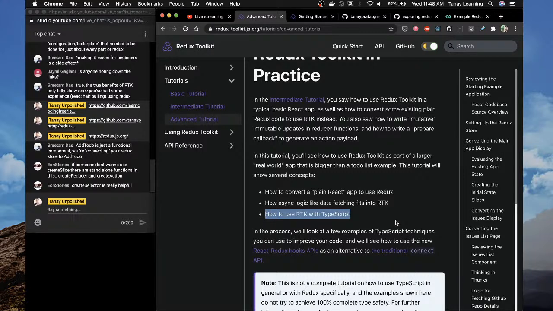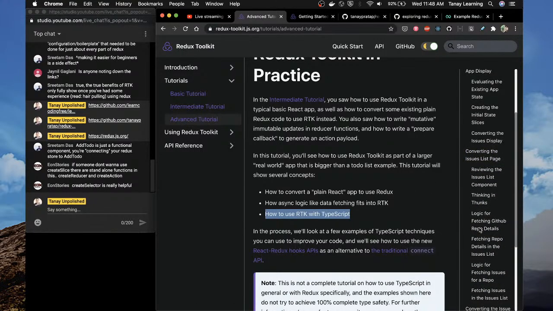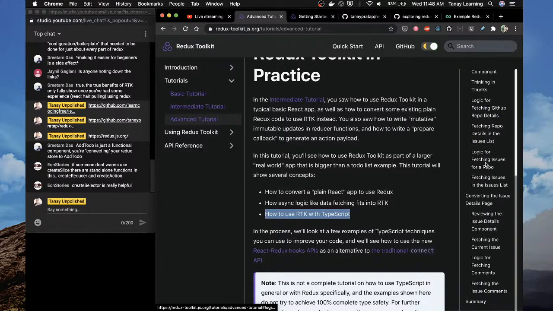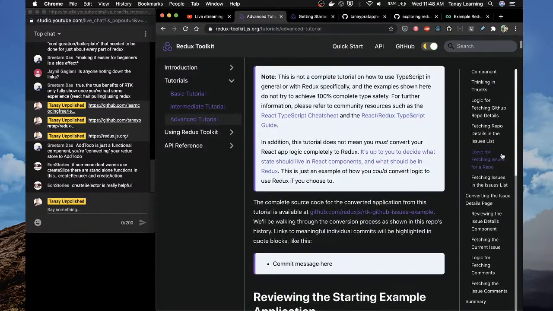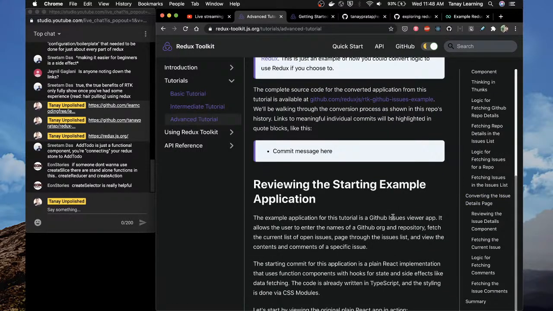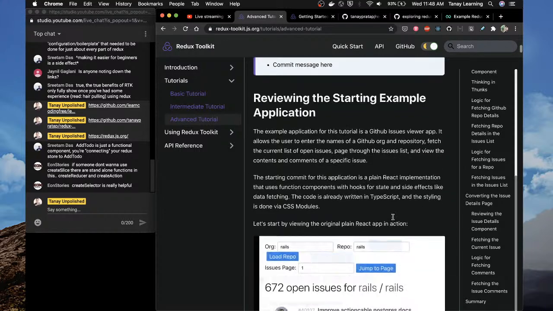Nice, nice, nice. Redux toolkit. Still doing the same thing, just making it easy, right? Converting into the issues, thinking into thunks, fetching repo. If I start teaching Redux to beginners, it would be like a 20-hour course or something because there are too many things. If you have understood, it feels very easy, but if you have not,